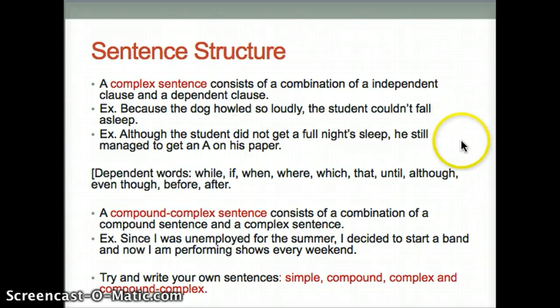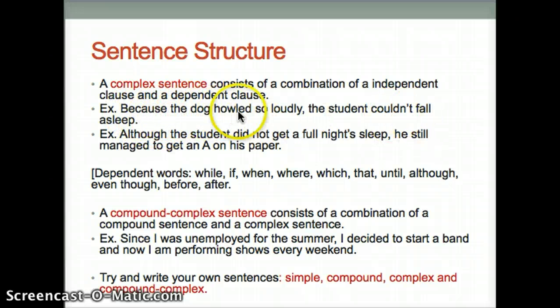You could also have a complex sentence, and this is used to combine an independent clause and a dependent clause. So you still have a part of the sentence that can stand on its own, and it's attached to an incomplete sentence, or a dependent clause. Here we have an example: because the dog howled so loudly, the student couldn't fall asleep.